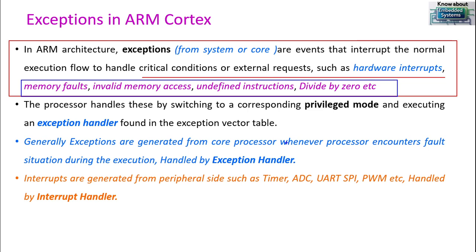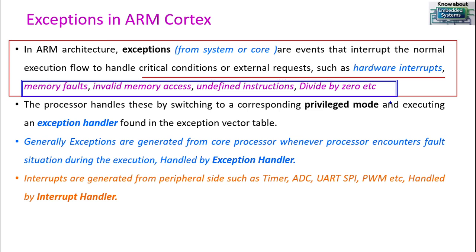Exceptions are a kind of interrupt which will disturb the normal execution whenever there is a special request from an external source, or from different situations where the processor encounters software issues such as a memory fault, and so on. This is called an exception.